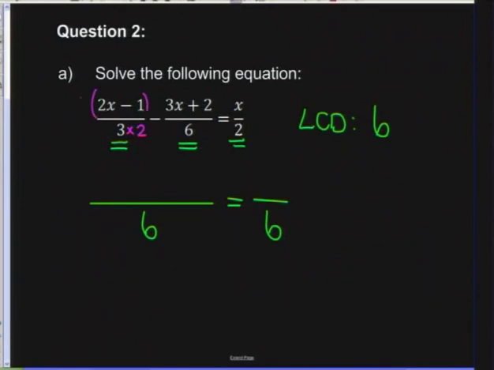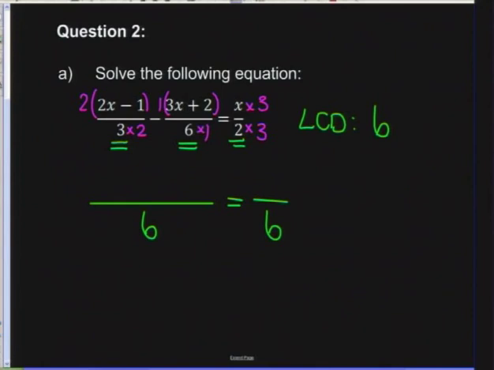And the rule is, what we do to the bottom, we do to the top. What did I times 6 by to get to 6? Well, I multiplied it by 1. And what we do to the bottom, we do to the top. And what did I times 2 by? I times it by 3. And what I do to the bottom, I do to the top.